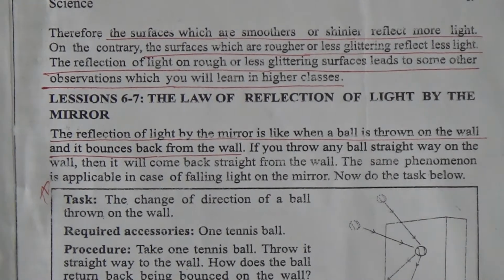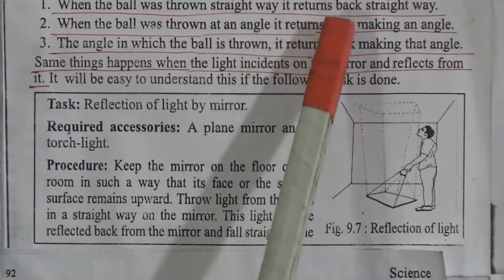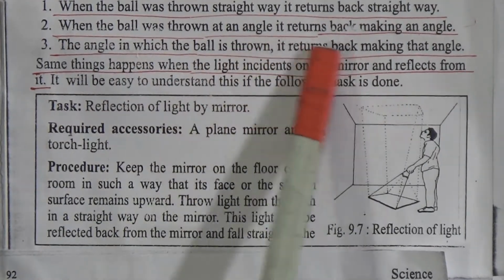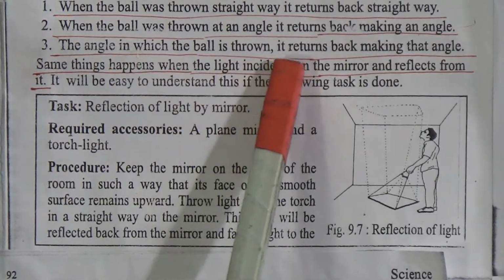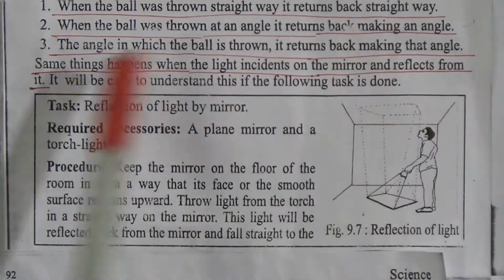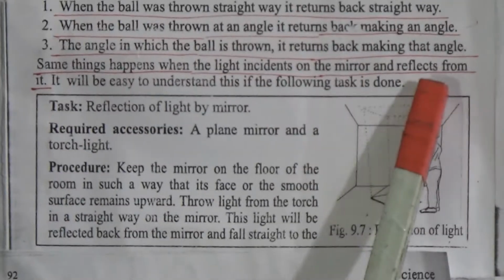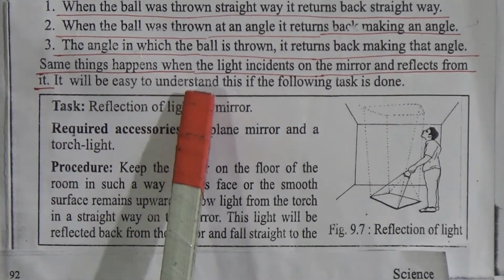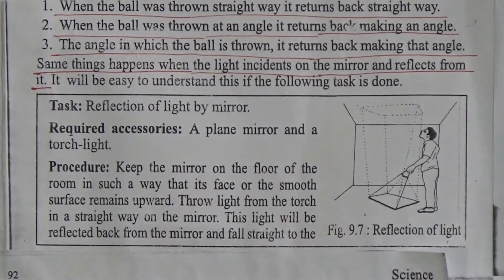Things we observe from the above task are: when the ball was thrown straight, it returns straight. When the ball was thrown at an angle, it returns making an angle. The angle at which the ball is thrown, it returns back making that angle. The same thing happens when light is incident on the mirror and reflects from it. It will be easy to understand this if the following task is done. Here is the task, and we will learn how the reflection is created in the mirror.